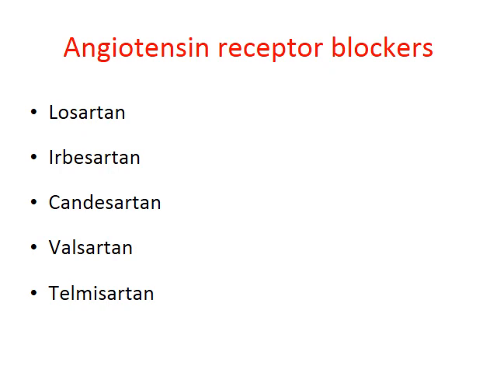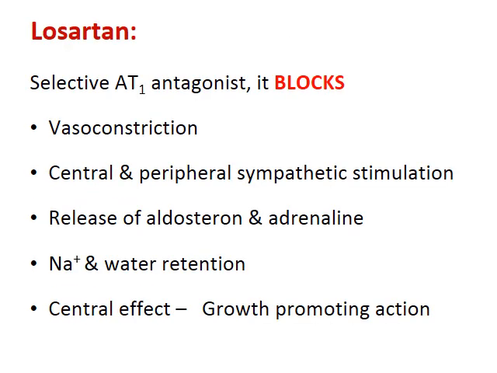Now let us move towards the angiotensin receptor blockers. There are different types of angiotensin receptor blockers like losartan, irbesartan, candesartan, valsartan and telmisartan. Out of all these, losartan can be considered the prototype drug. Losartan, being an angiotensin type 1 receptor blocker, can block various functions produced by angiotensin 2.